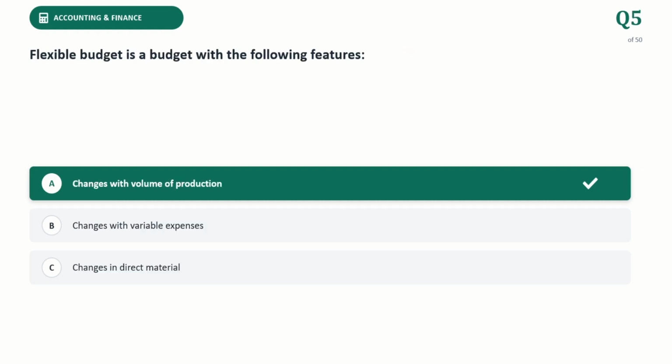Next question. Flexible budget is a budget with the following feature. The correct answer is change with the volume of production. Flexible budget is specially designed to change or flex automatically based on the actual activity level or volume of production achieved by the company. Next question.